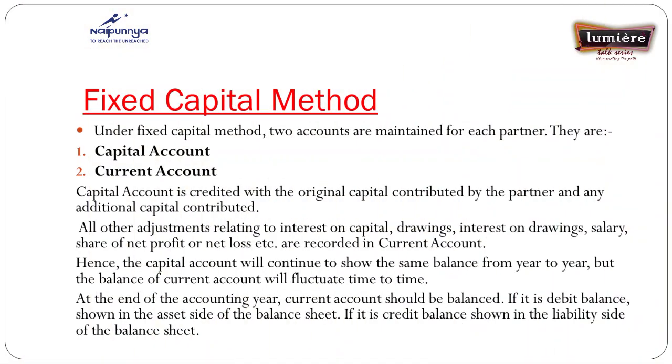Again I give the example: two partners are there in a partnership business. Under the fixed capital method, how many accounts are prepared? Four accounts. Suppose A and B are partners. A's capital account and A's current account are prepared, and B's capital account and B's current account are prepared. So it is noted that under the fixed capital method, we prepare two accounts for each partner: one is the capital account and another is the current account.